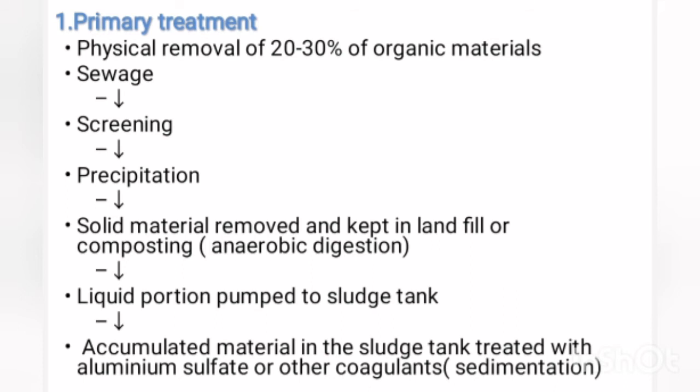Then the liquid portion is piped into a sludge tank. This causes the accumulation of materials in the sludge tank, and then it is treated with aluminum sulfate or other coagulants that cause sedimentation. So the microorganisms are trapped in the sedimentation process. This is about primary treatment.